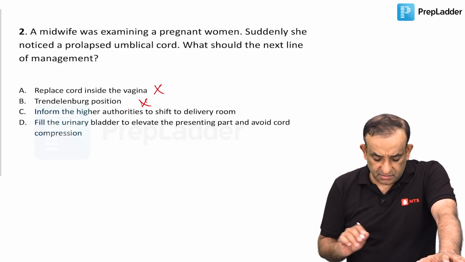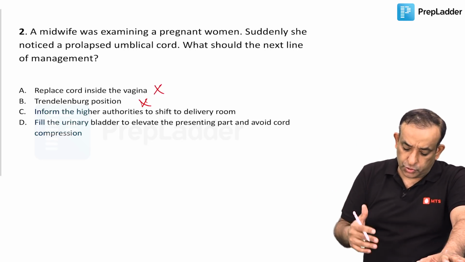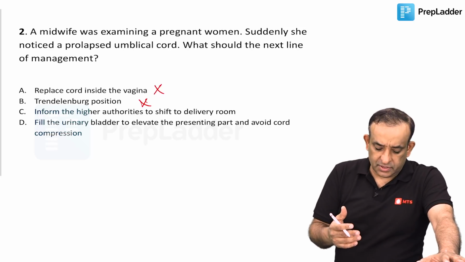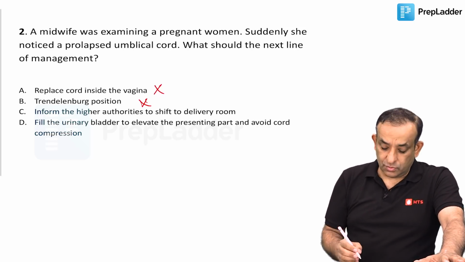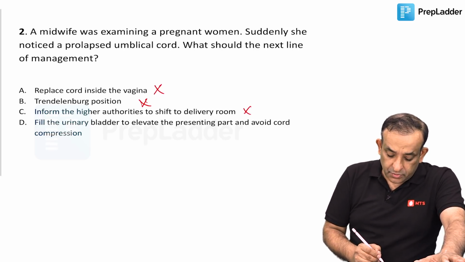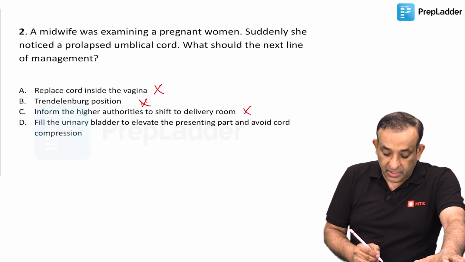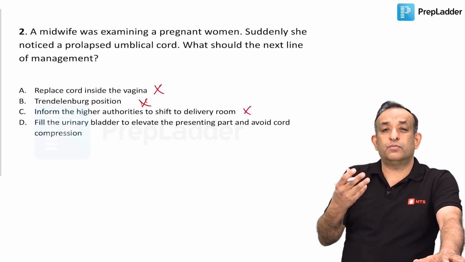Maybe the choices have not been recalled properly, because most of you have sent this choice to me. So, inform the higher authorities to shift the patient to the delivery room. I would not want the patient to go to the delivery room. I would want the patient to go to the operation theatre rather, and fill the urinary bladder to elevate the presenting part and avoid cord compression. So yes, whatever you do, you should try and avoid cord compression.